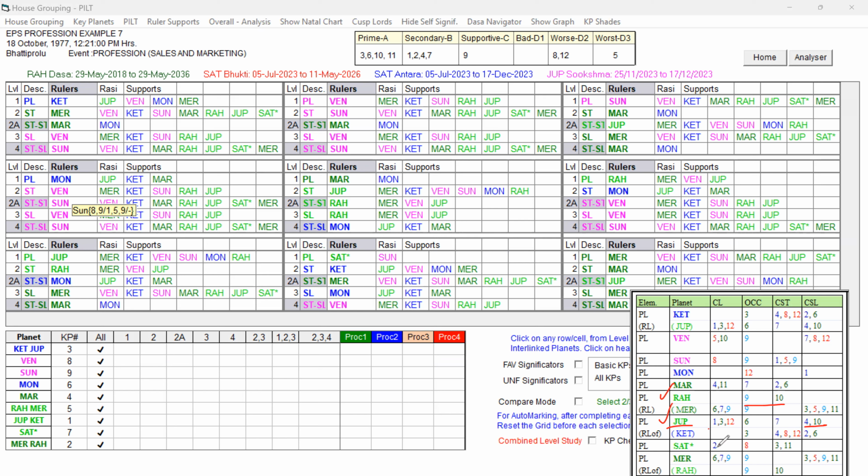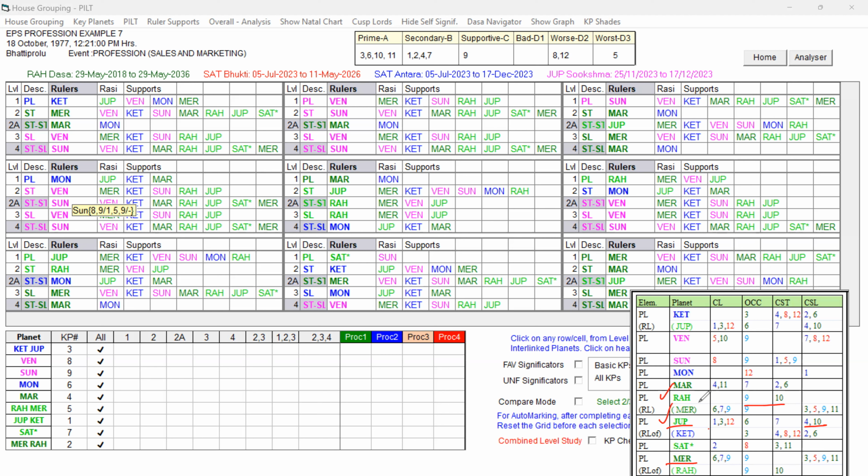And Saturn is 2, 3, 11. It is not talking about the 6 and 10, 1, 6 or something, but still it is supportive, but not for the promotion. And Mercury planet 6, 7, 9, and 3, 5, 9, 11. It is not exactly talking about promotion, but it is talking about change of job or supportive for better changes. So it is also supportive for transfer also. So these two planets, Rahu and Jupiter, are strongly supportive for job promotion.